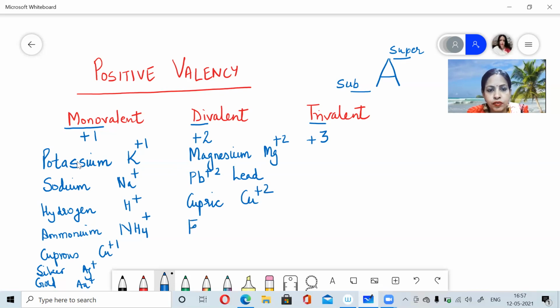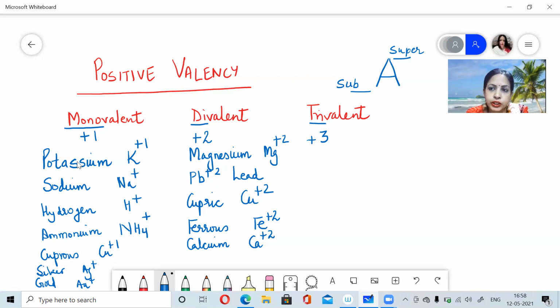Then you have ferrous, Fe plus 2, and so on. So the list is endless. You have got calcium. For calcium, the symbol is Ca plus 2, because these are the fundamentals. The entire list is endless. You can have n number of names, but these are some elements which are common, which we will be dealing with throughout the chapters.